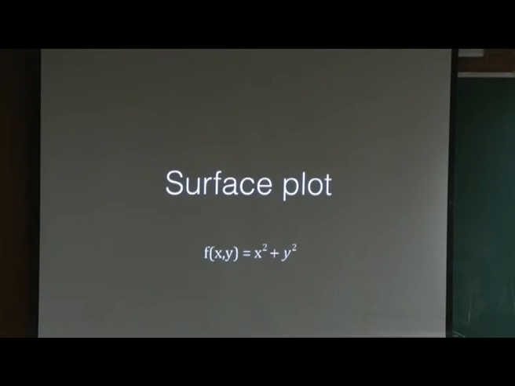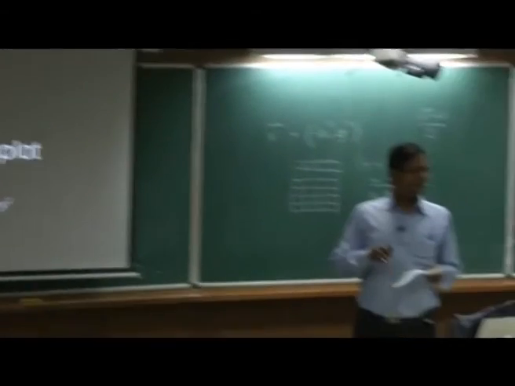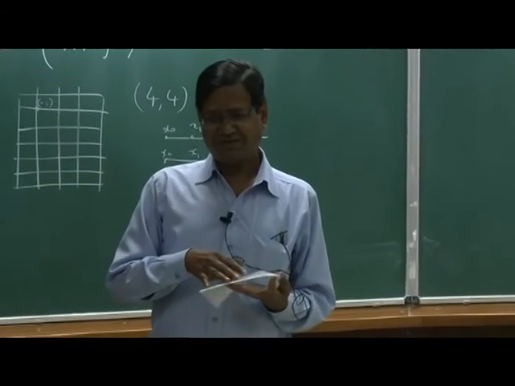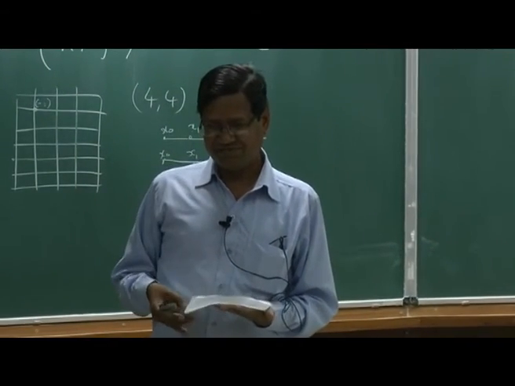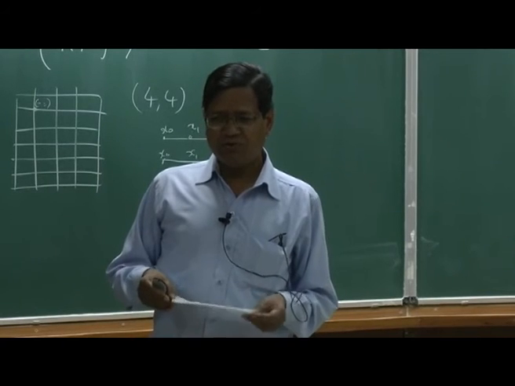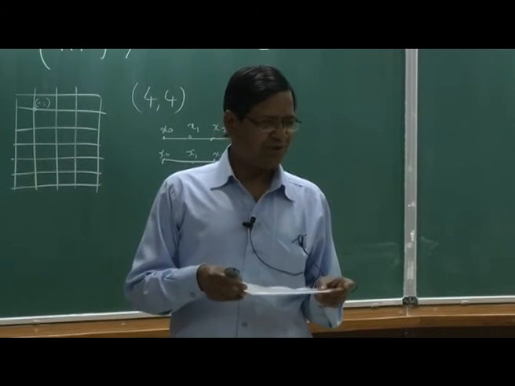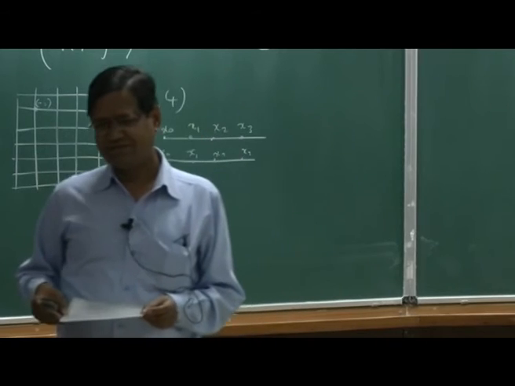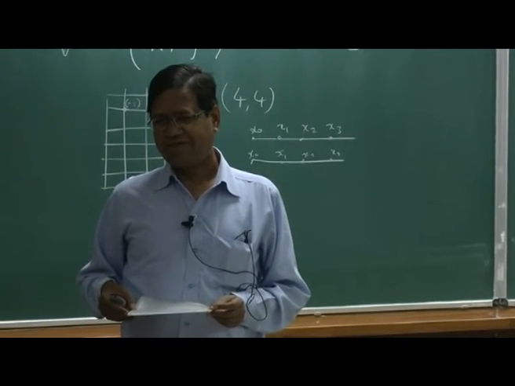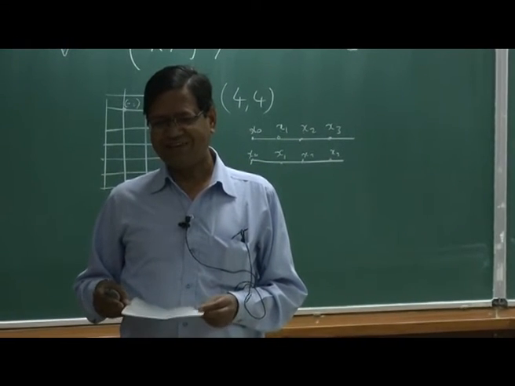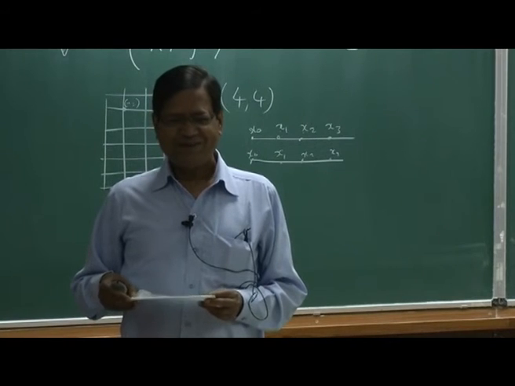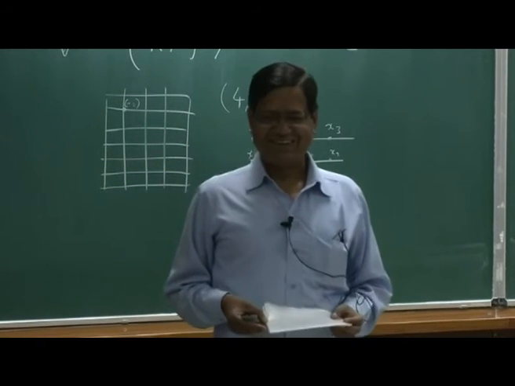So we can do surface plots. Why would somebody do a surface plot? I am looking at the temperature of a plate. So this is a plate. Every point on this plate has a temperature. Now I want to visualize it by plotting. How many ways can I do it? How many ways can I represent the temperature in a plot?